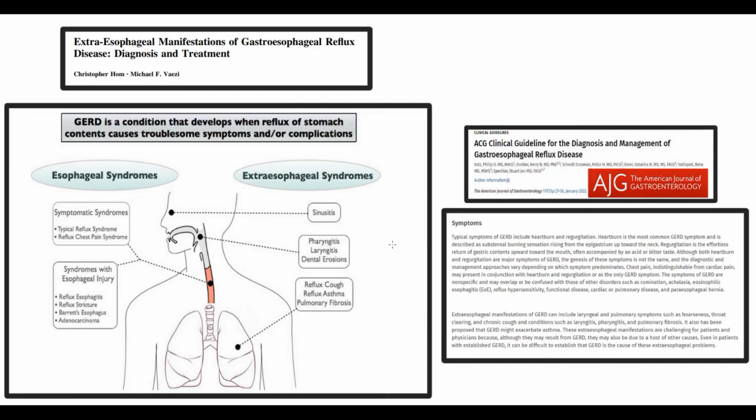So, to summarize the clinical symptoms of GERD, according to a current American guideline, we have just two major GERD symptoms: heartburn and regurgitation. If both these symptoms are absent, then probably it's not GERD. And also, we have extraesophageal symptoms. The problem with extraesophageal symptoms is that they are non-specific. They can be provoked by GERD, but it's very hard to say for sure.